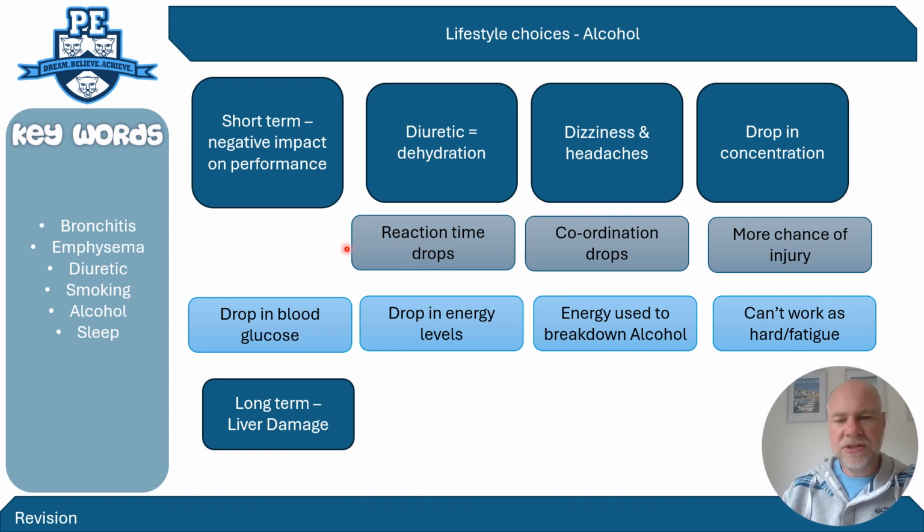You could look at reaction time, and as you're probably aware, alcohol reduces your reaction time. It can therefore reduce your coordination, and people who have drunk alcohol are not able to coordinate, particularly fine motor skills. So those two are linked into one another, but they are two different points. And then the resulting impact is that there's more chance of an athlete becoming injured because they can't react quick enough, they can't coordinate, they get their body in the wrong position, and there's more chance of an injury.